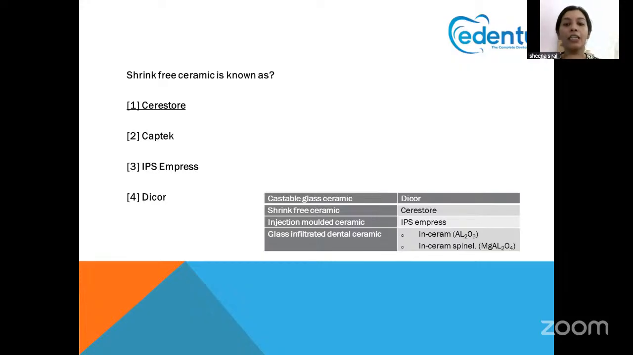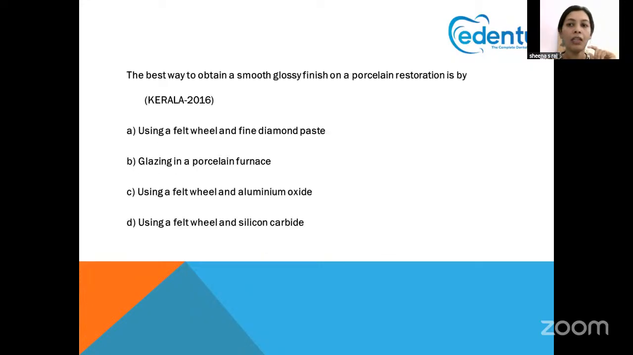Glass infiltrated dental ceramic: since it is infiltrated, all the In-Ceram come under those. That is In-Ceram, Spinell. So please consider these codes at most, so that you can answer some of the tricky questions that have been asked from ceramics. Shrink-free ceramic is known as Cerastore. Castable ceramic is Dicor. Shrink-free is Cerastore. Injectable is like IPS Empress.